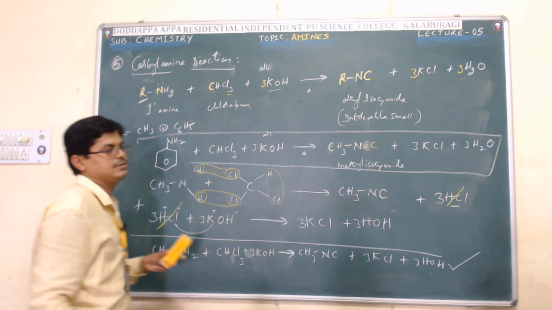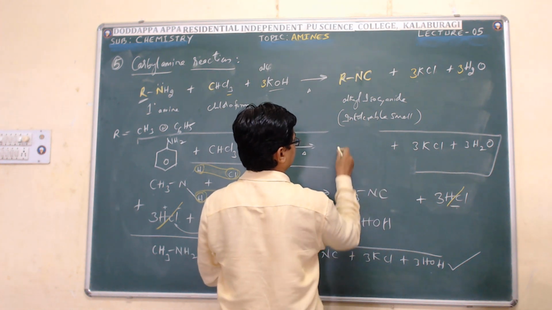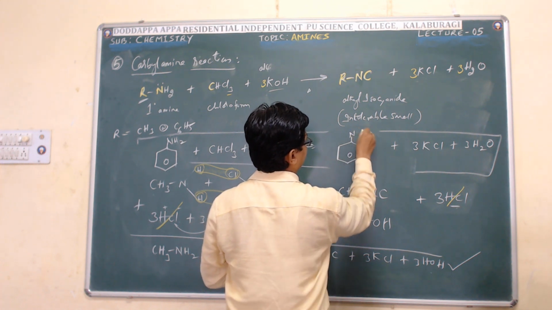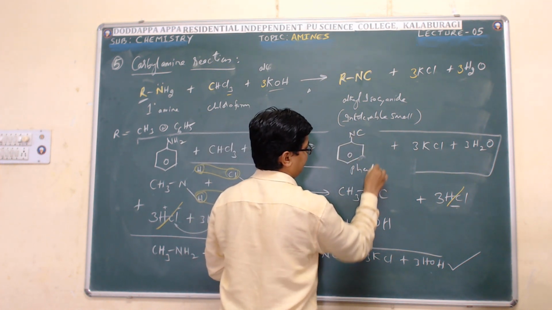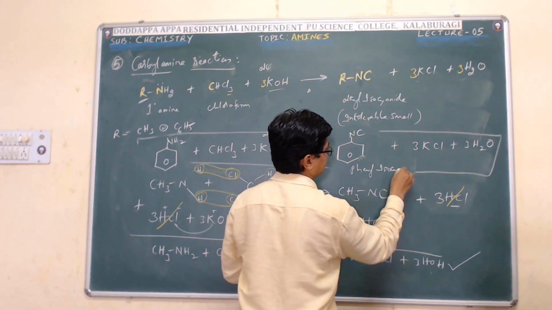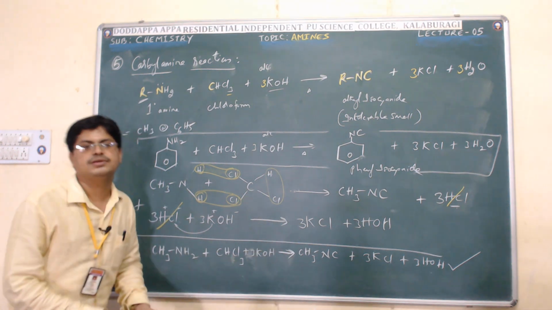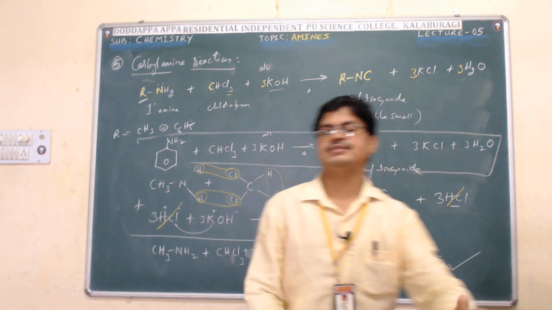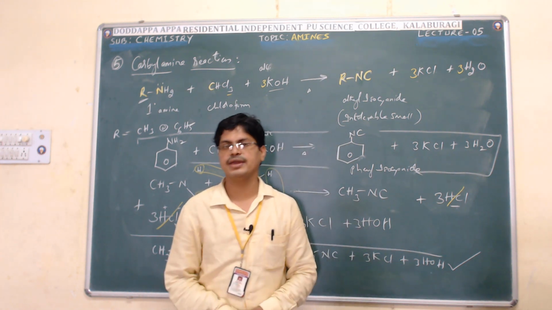Then you will get phenyl isocyanide. So that's all about the carbylamine reaction. Students, the remaining concept let me explain in my next class. Okay, thank you.